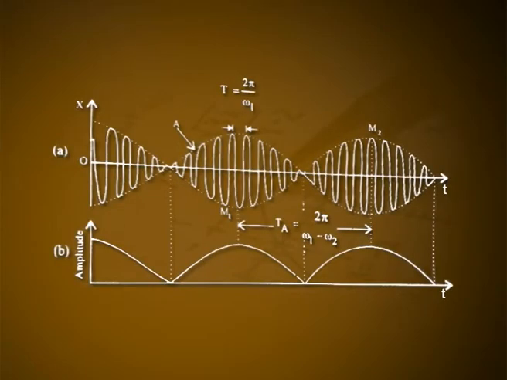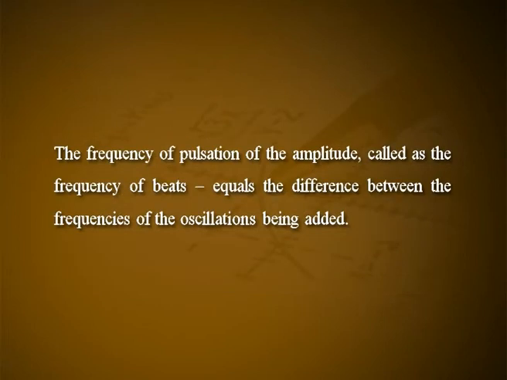The plot of x against t is shown in figure 4, in which the dashed line shows the modulation of amplitude. A graph of amplitude is shown in figure 5. The frequency of pulsation of the amplitude, called the frequency of beats, equals the difference between the frequencies of the oscillations being added. We may note that the factor 2 A1 cos of 1 by 2 (omega 1 minus omega 2) t not only determines the amplitude, but also affects the phase of the oscillations.